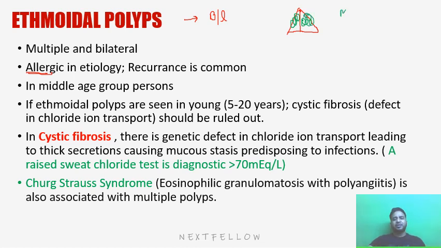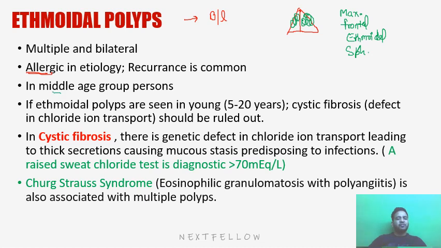That is the maxillary, frontal, ethmoidal, and sphenoidal. So ethmoidal polyps are the polyps which mainly have a strong hereditary predisposition, are allergic in nature, bilateral, and multiple in number. They start from the ethmoidal sinus, then extend into the middle meatus, going into the frontal recess, coming into the maxillary sinus, and going down into the nasopharynx or the sphenoidal sinus.